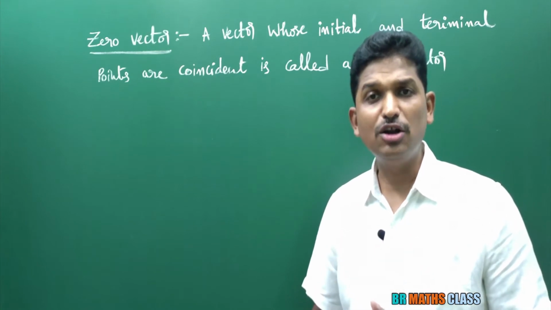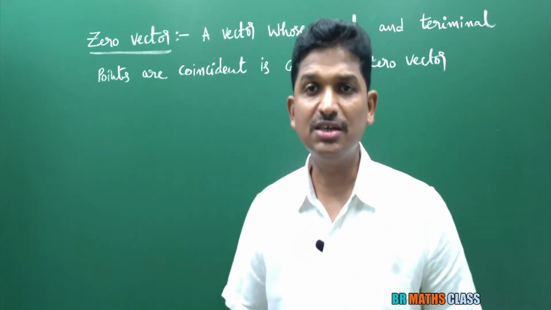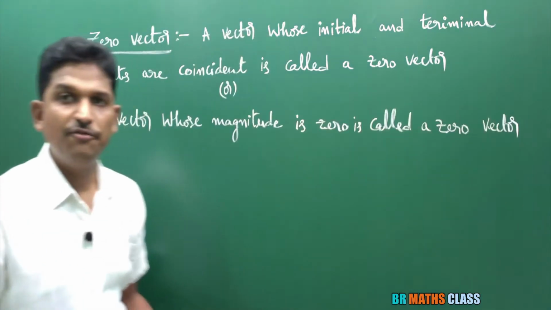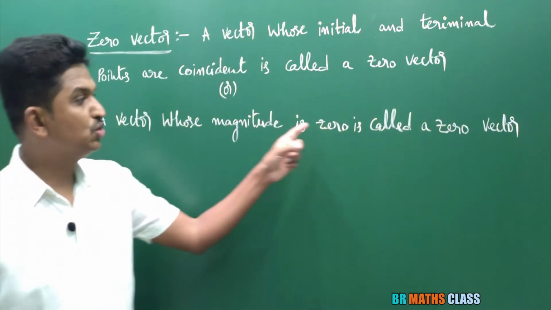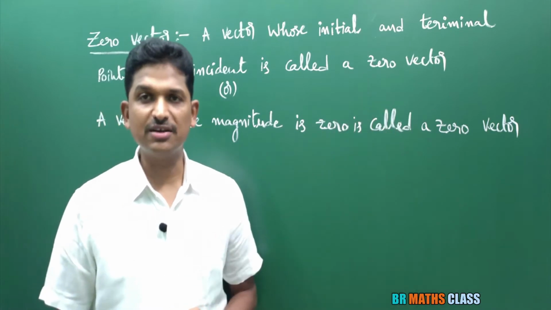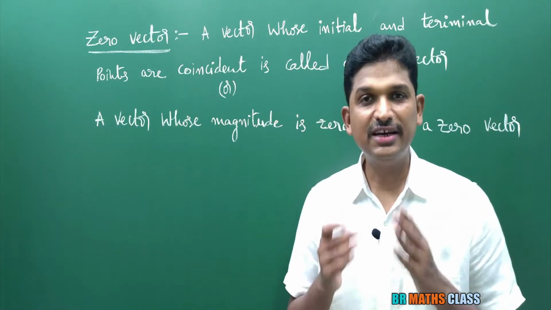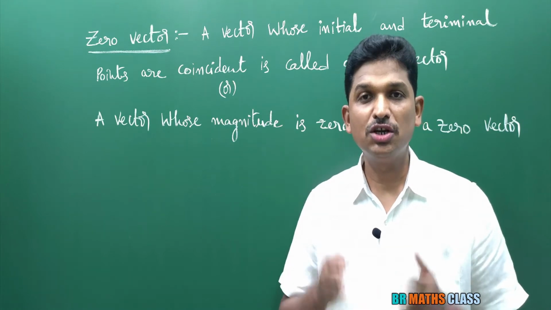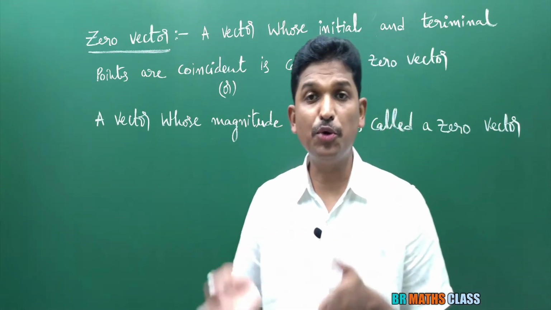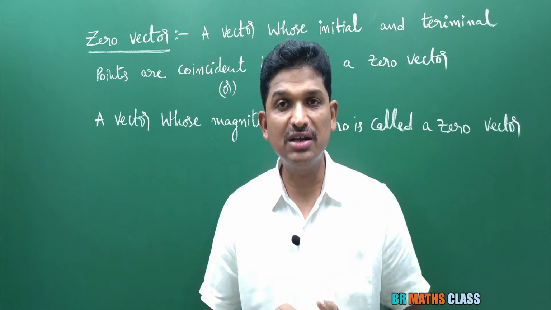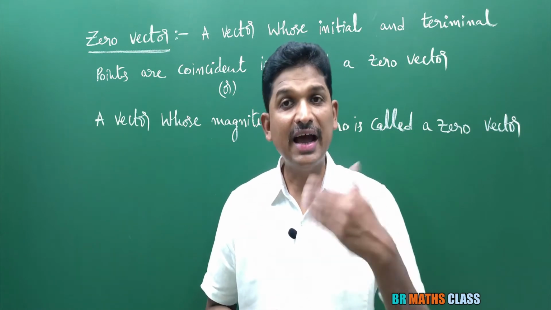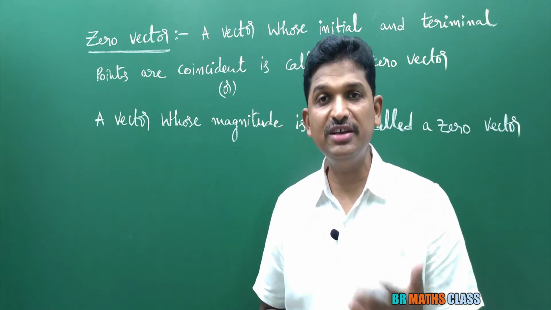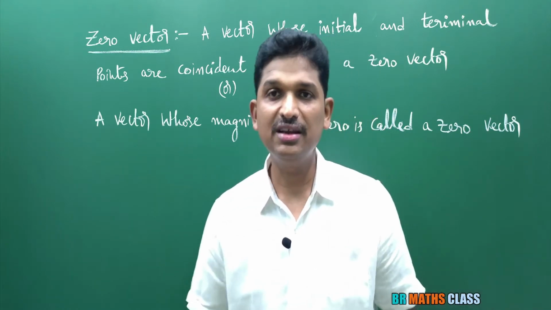In another way also we can say this. A vector whose magnitude is 0 is called a zero vector. So you learn the definition of zero vector. What is the definition of zero vector? A vector whose initial point and terminal points are coincident, then that vector is called zero vector. In another simple way, you can say like this. A vector whose magnitude is 0 is known as zero vector, right?